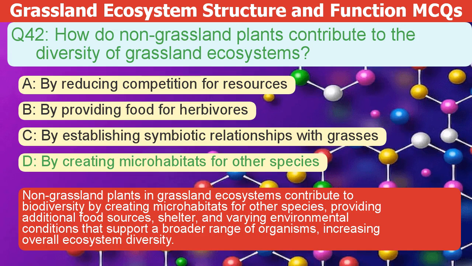Non-grassland plants in grassland ecosystems contribute to biodiversity. They create microhabitats for other species. They provide additional food sources, shelter, and varying environmental conditions. This supports a broader range of organisms, increasing overall ecosystem diversity.